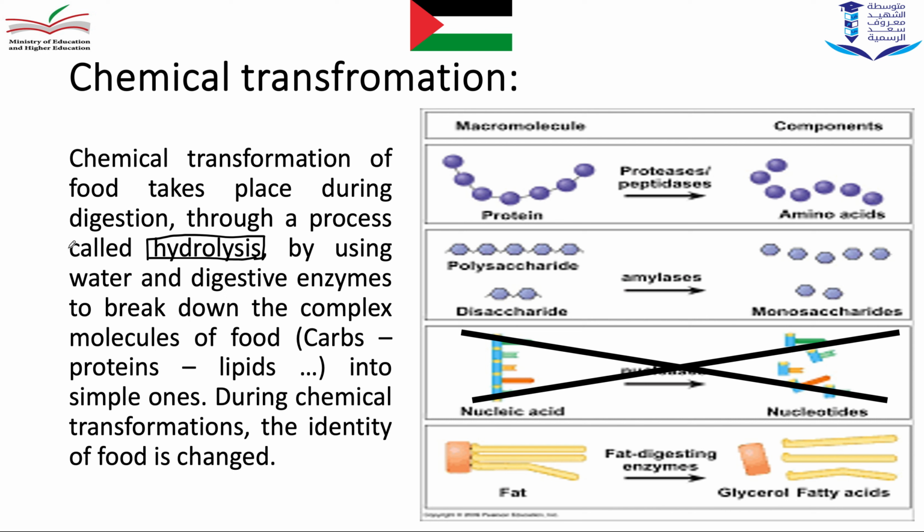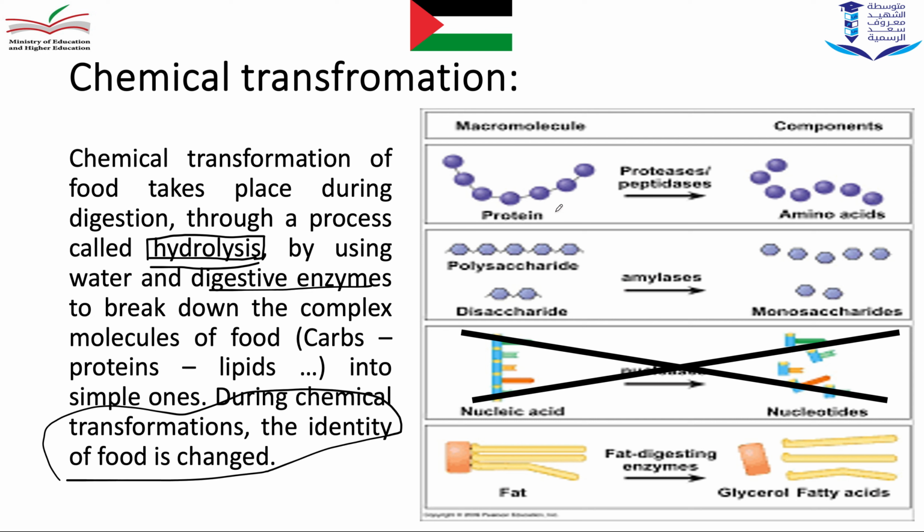So hydrolysis means digestion in the presence of water, by using water and digestive enzymes, we will talk later about the enzymes, to break down the complex molecules of food into simpler ones. During chemical transformation, the identity of the food is changed.